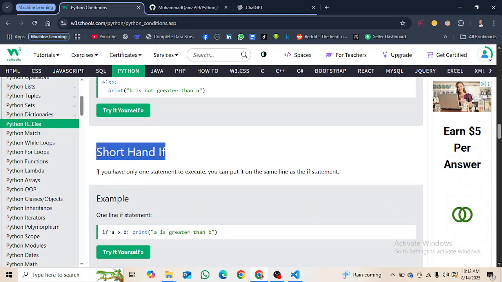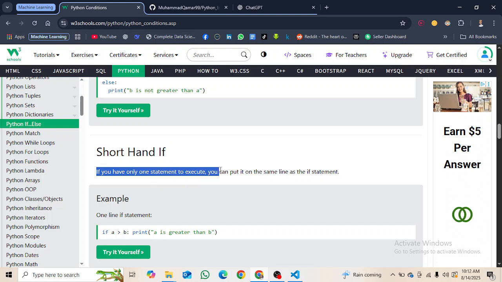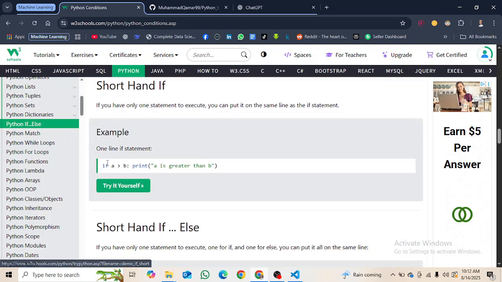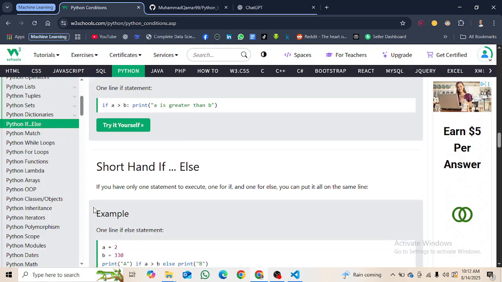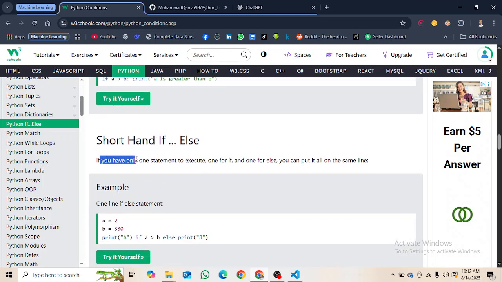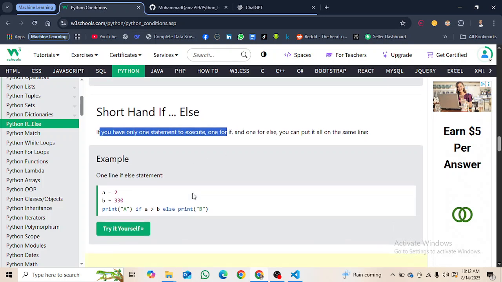Shorthand if: if you have only one statement to execute, you can put it on the same line as the if statement. If we have a short statement, instead of giving a new line, we can print it on the same line. So this is the shorthand if. Next, shorthand if else: if you have only one statement for if and one for else, you can put it all on the same line.